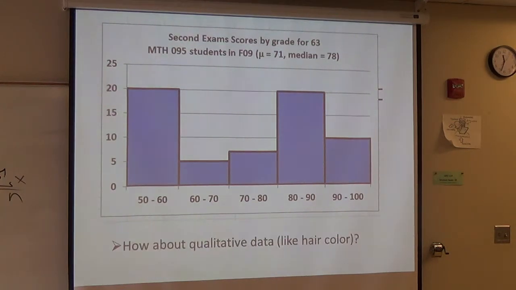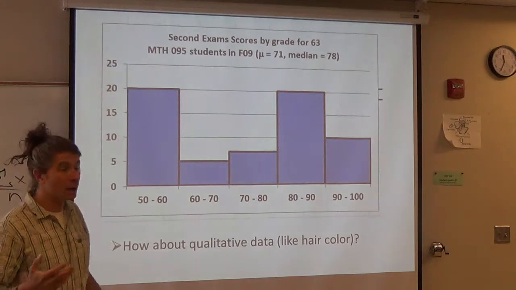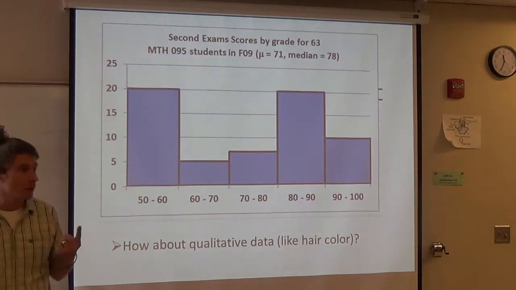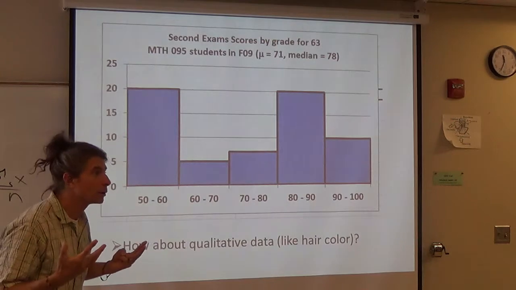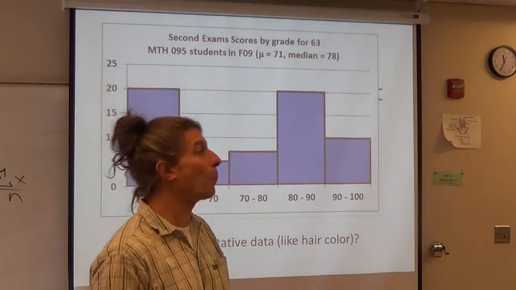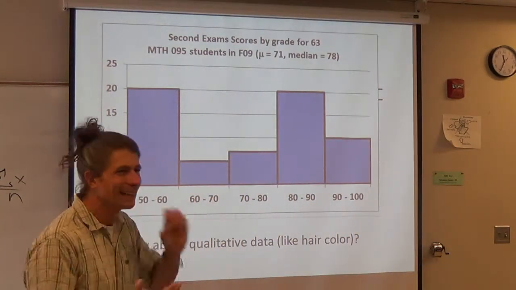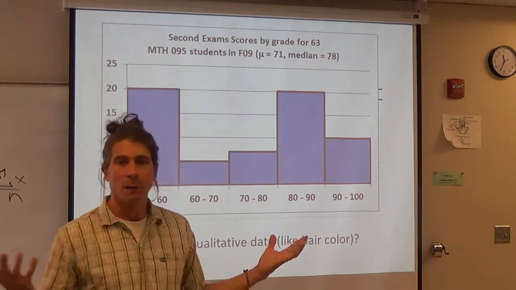The one thing I want to talk about last conversationally is, what if you have qualitative data? I put up hair color, but what if you're talking about credit card? Like, how are you going to pay for this? Credit card, debit card, cash, IOU, check, COD. Steel? Yes! I'll pay you in steel. Barter! There we go, barter with steel. I like that. Steel. I love that. Good. So you've got all these qualitative.